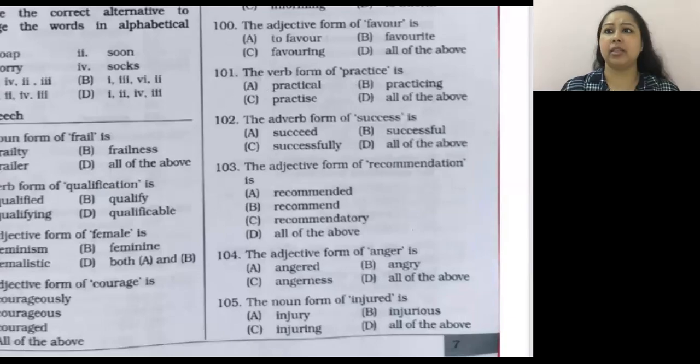So again, this is very clear for everybody, easy, and you can easily score marks. Let's move on to the last grammar topic of the day. This is a bit tedious to understand, but if you understand how the structure works, it will be easy for you.